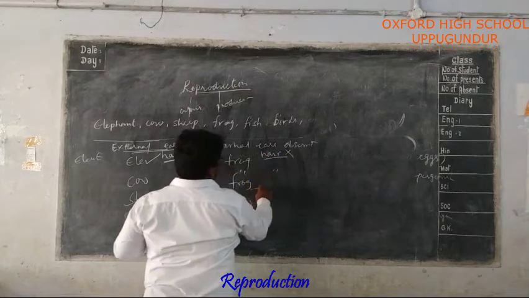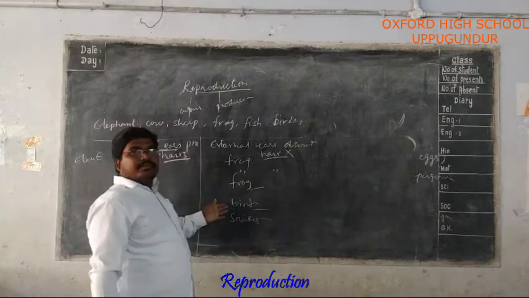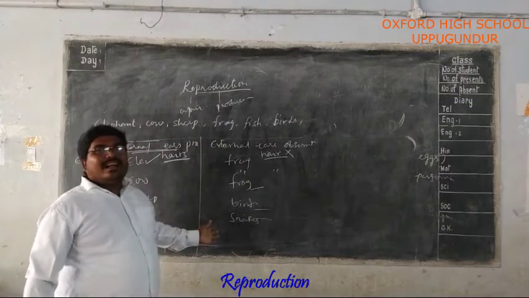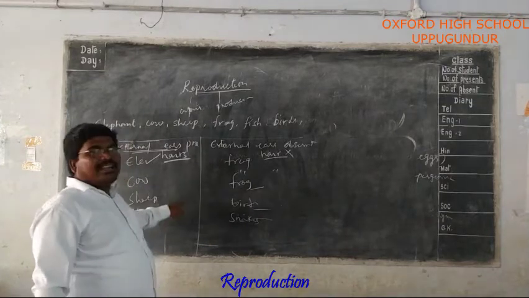Hair is absent here, absent here, absent here. Feathers are present in birds. So in these animals hairs are absent. In these animals hairs are present.